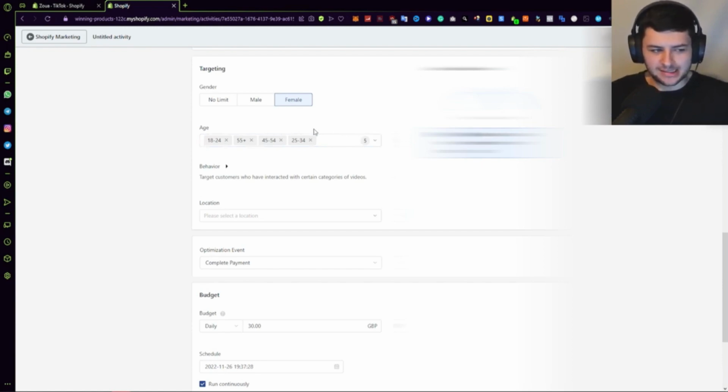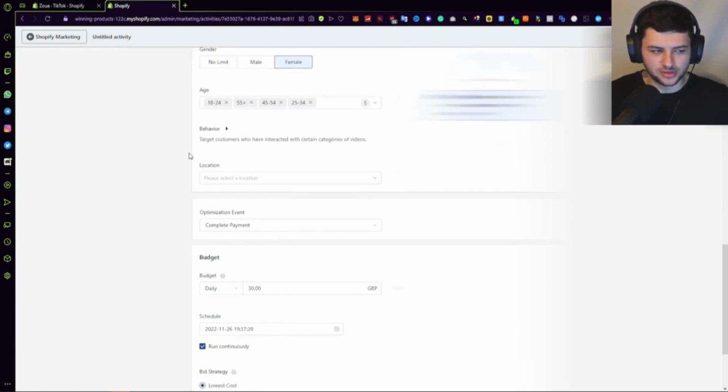Select everything from 18 to 55 plus. Okay, that's going to perform the best because they actually have money to spend. Okay, selecting under 18 is just going to spread your campaign over too large of a demographic and it's not going to increase the performance. We want to make this more targeted. Okay, and that's still a generalization, 18 to 55. It's not really an age related product, which I'm actually fronting over here. So I'd recommend just selecting 18 to 55. That's the best generic coverage for people who have money.